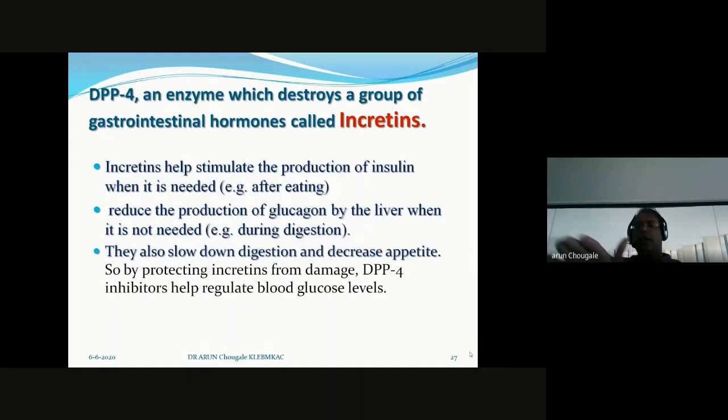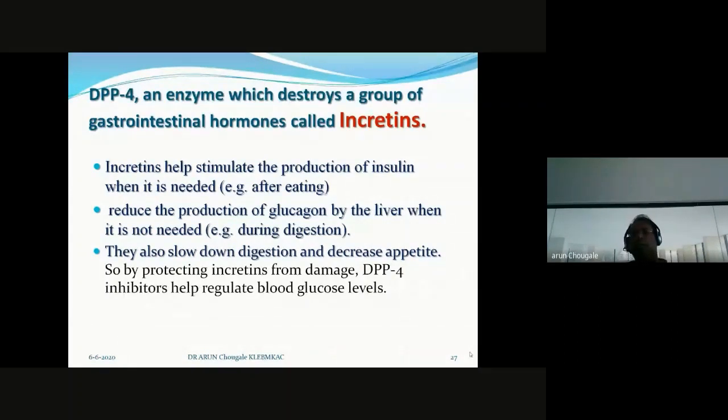Okay. I want to highlight that DPP4 is an enzyme which destroys a group of gastrointestinal hormones called incretins. What are incretins? They help stimulate the production of insulin when it is needed, reduce the production of glucagon by the liver when it is not needed, slow down digestion and decrease appetite. So by protecting incretins from damage, DPP4 inhibitors help regulate blood glucose level.